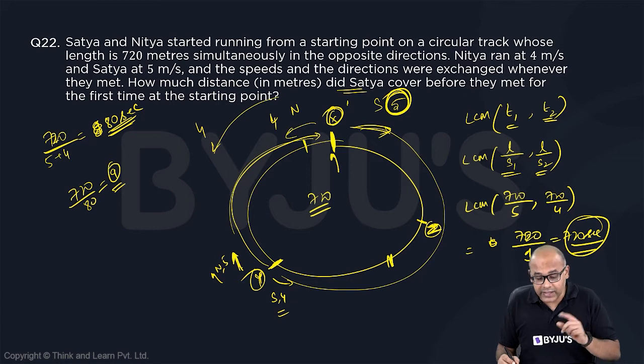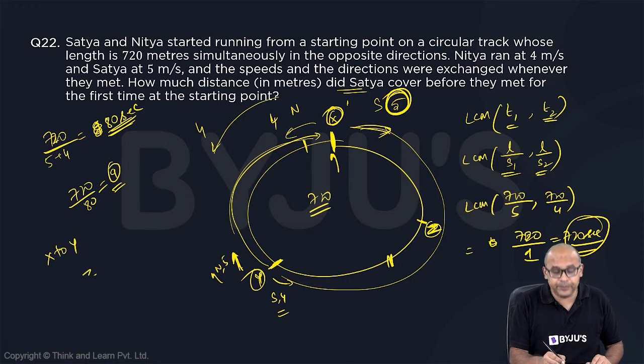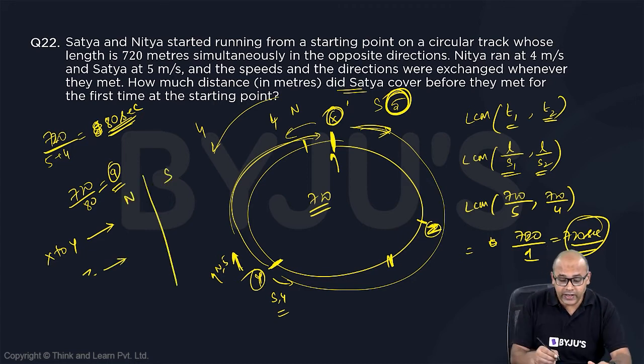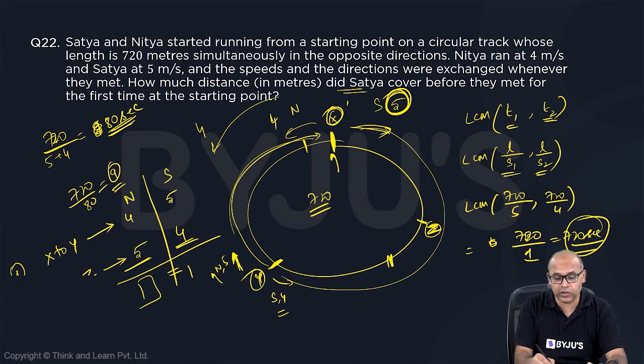Once you understand this, the second thing you need to understand is by the time. So if you talk from X to Y and Y to Z, this distance traveled, so look at it, N and S. Now, N is running with speed 4, S will be running with speed 5, but the remaining Y to Z, second meeting point, this is 5 and this is 4. So if I take meeting point 1 and meeting point 2 together, basically the total distance traveled by N and S will be equal. Whatever is here will also be here.